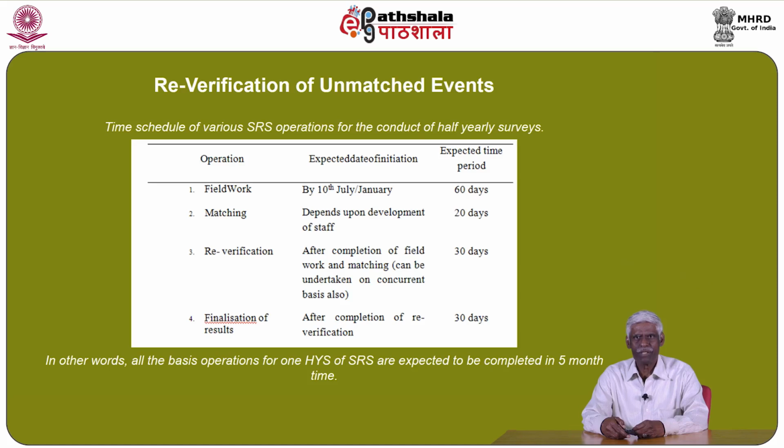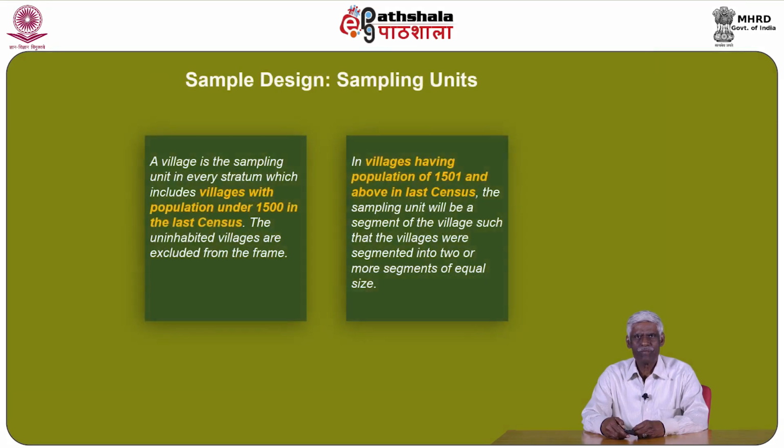The table depicts the expected definitions and also expected time periods. In other words, all the basic operations for one half-yearly survey of the sample registration system are expected to be completed in 5 months' time.